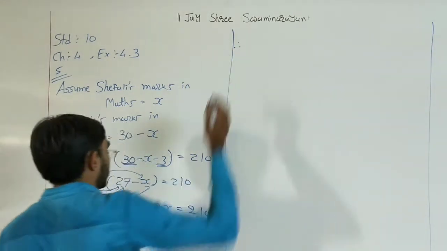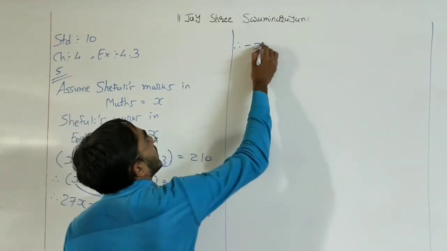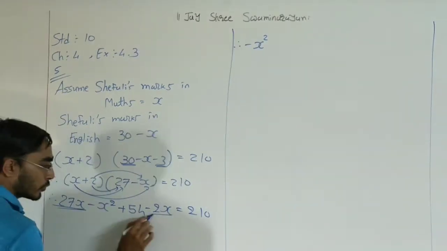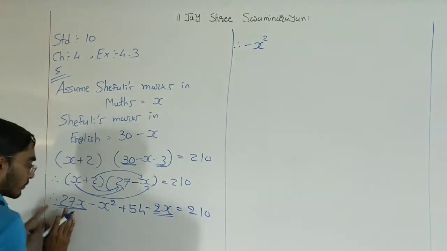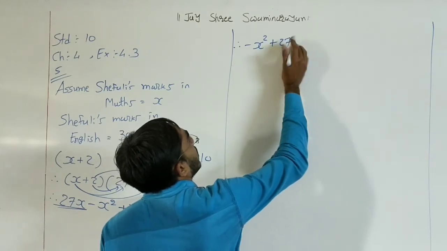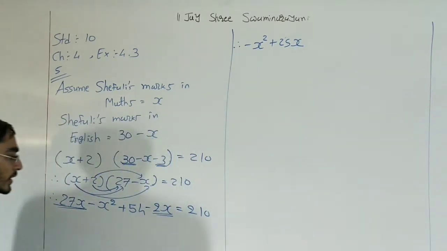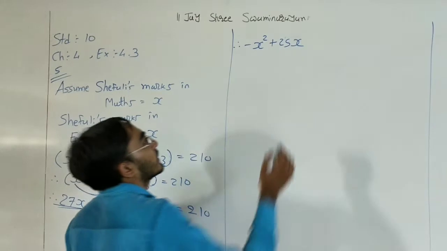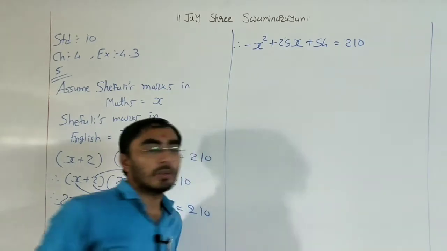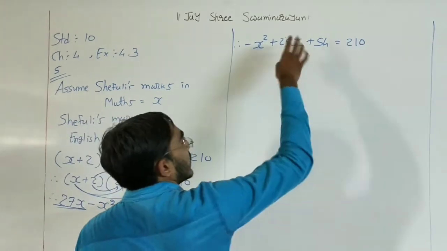Now here we have minus X square. Then 27X and 2X, these two are like terms. So 27 minus 2 is 25, and the bigger number 27 is positive, so plus 25X. And this 54 remains as it is, equals 210.